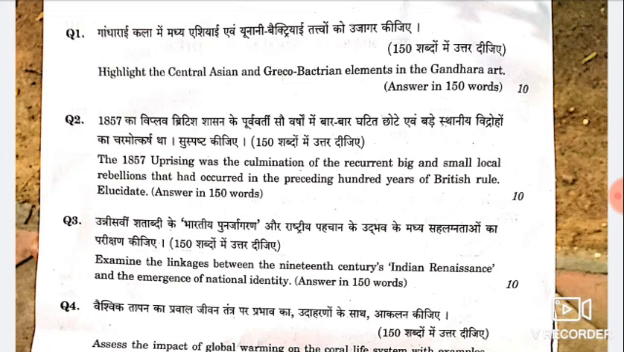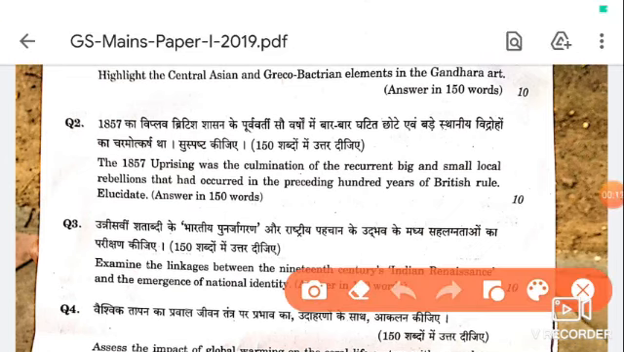Now the point is where and how to use mapping to enrich your answers. The first question is related to highlighting the Scythian and Bactrian elements in Gandhara art. In this question, we can show a map locating the Gandhara region and the Indo-Greek region. And next comes